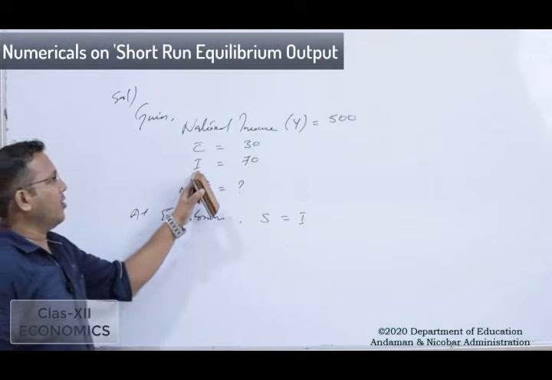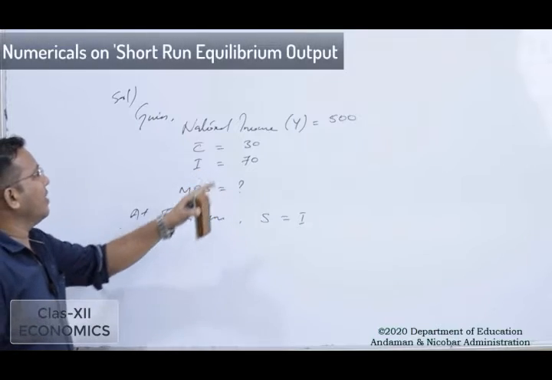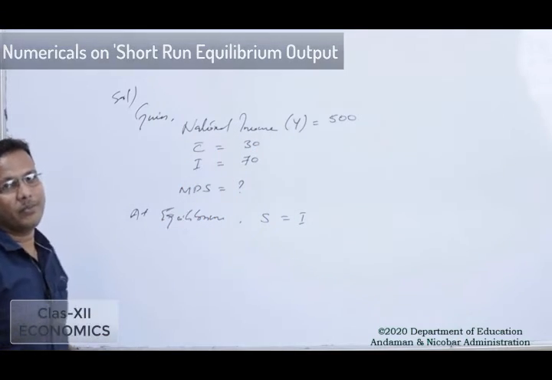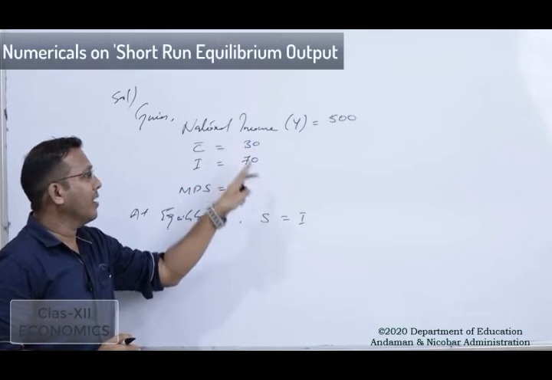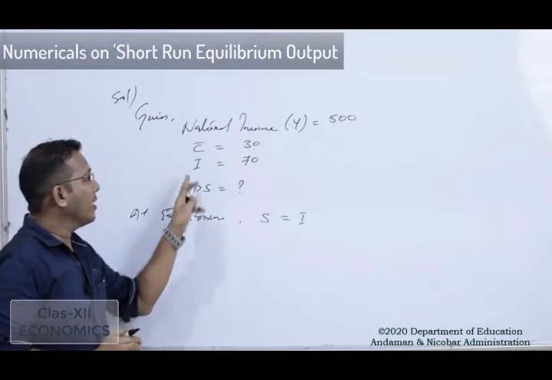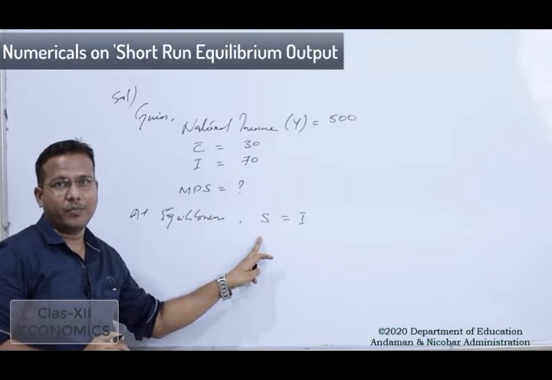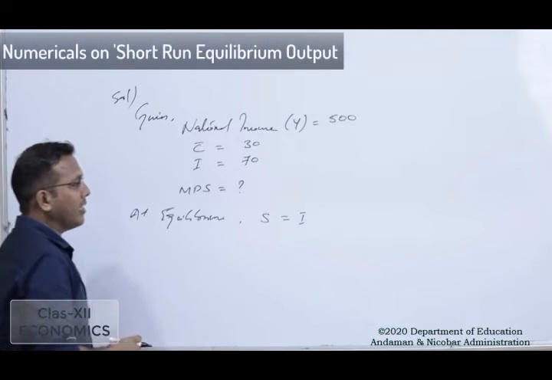Here we have the value of I, the value of income, and C bar is given. By the value of income and C bar, we can get the S function. So how can we get the S value?